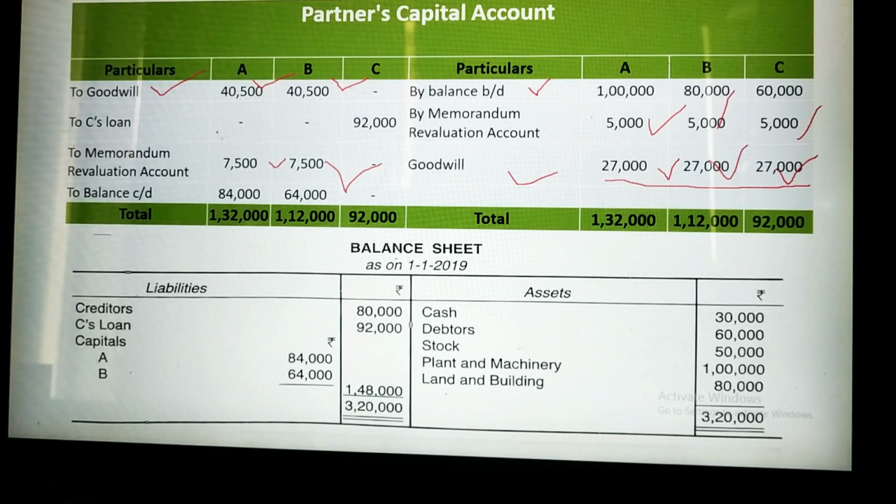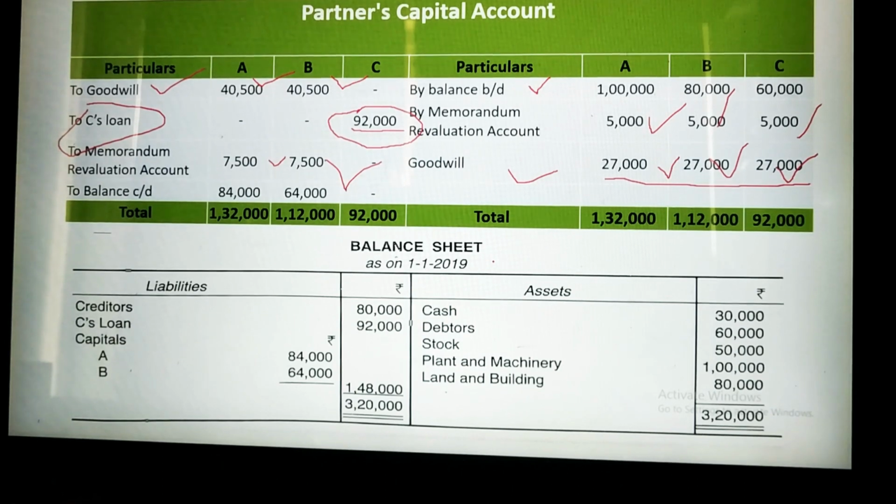Now you can check here again. I have written this C's loan. Though, as I have told you, C can demand the entire amount, the final or adjusted amount, from the partners or existing partners, a business cannot pay the entire amount, or partly the company or partners can pay. But here the better option is that you just transfer the entire amount to C's loan. So also here it has been done. Now we have completed this and move towards the balance sheet.